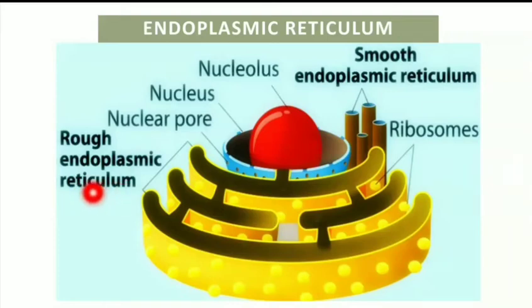Ribosomes are the factories of protein synthesis. Remember this point, ribosomes are the factories of protein biosynthesis. During the process of cell fractionation, the rough endoplasmic reticulum is disrupted from the cell into small vesicles known as microsomes. It may be noted that microsomes as such do not occur in the cell.